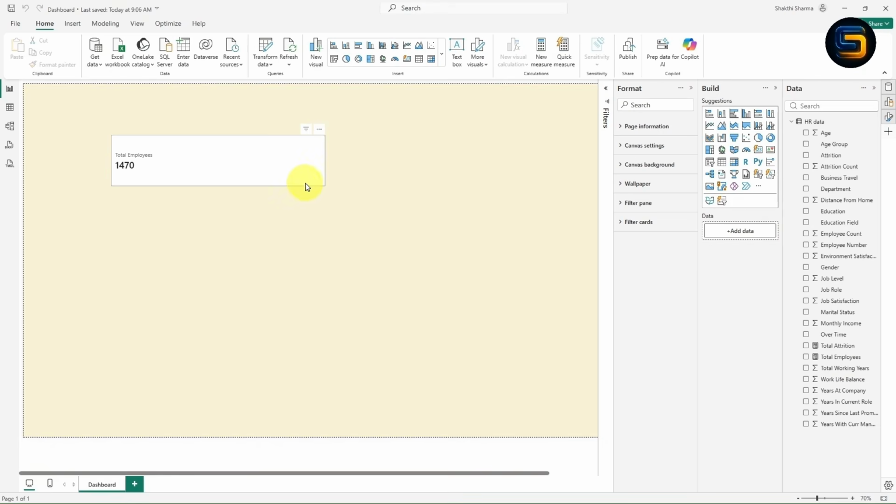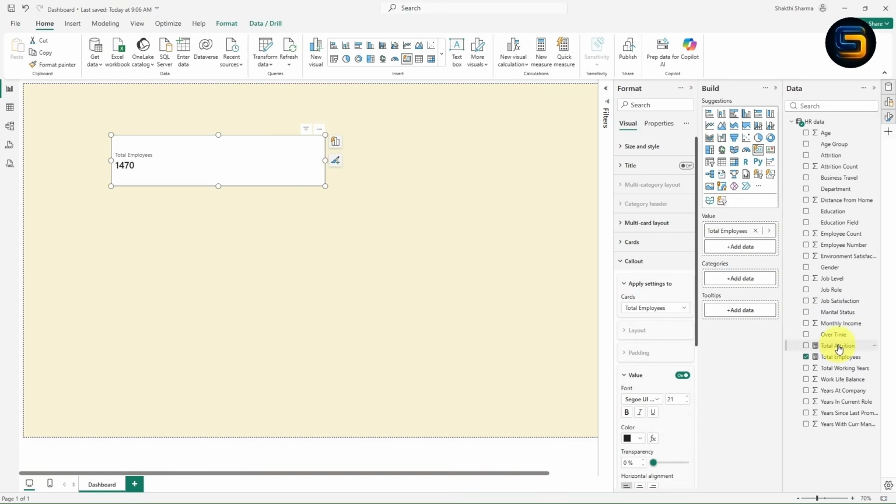Now what you can do is click on this card. Now just drag the total attrition inside the value. Boom, look here guys. Now you will get total attrition as 237. So instead of taking help of column, you can create a measure which you can use for further calculation also. Now you will get the same output.